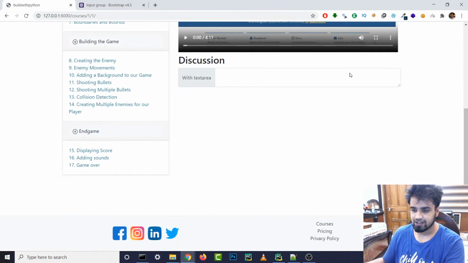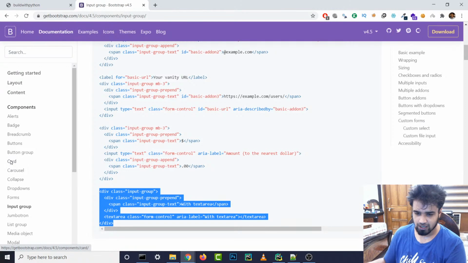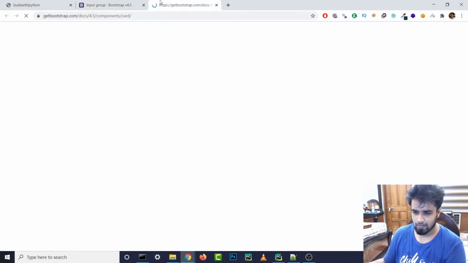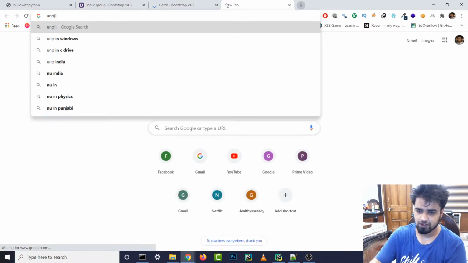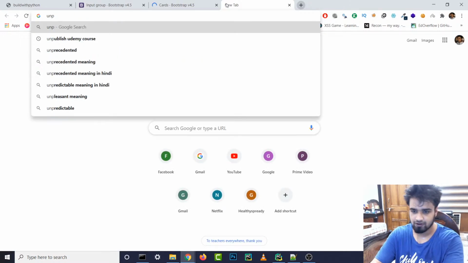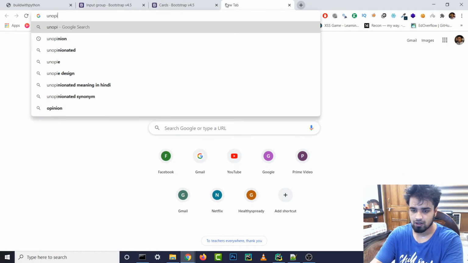All right, and I think we need to give some kind of a border to it. Can we just include it in some kind of a card, like a big card? Let's see how I did this on Opinion, if I still have it up.